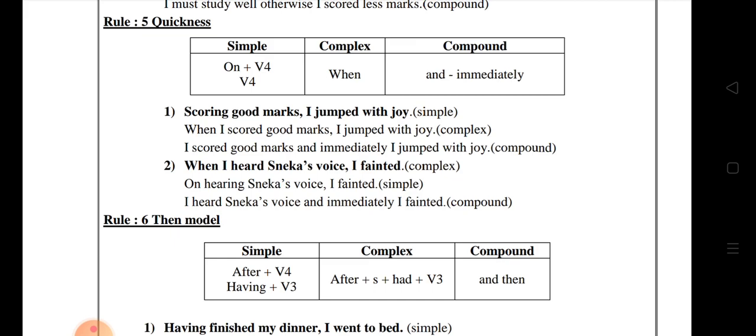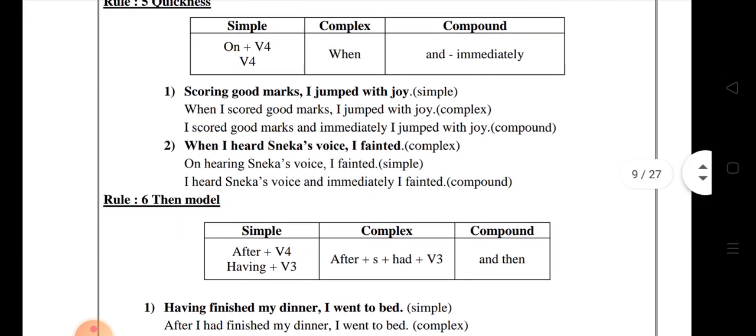Okay. Now we want to change into simple and compound. In the simple, we have known that the sentence starts with on plus V4 or V4 only. So here they started the sentence with on plus V4. On hearing Sneha's voice, I fainted. It is simple. Next, compound: I heard Sneha's voice and immediately I fainted.